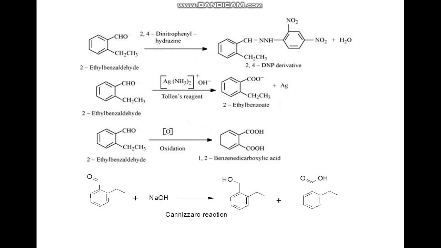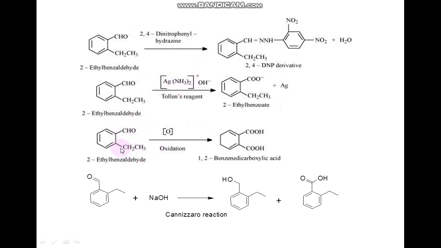Look at this first reaction. The 2-ethyl benzaldehyde will undergo reaction with 2,4-dinitrophenylhydrazine, that is 2,4-DNP. You might have heard about the 2,4-DNP test. Since there is an aldehyde group, that aldehyde group reacts with the 2,4-DNP to form the 2,4-DNP derivative. Second, this 2-ethyl benzaldehyde will reduce Tollens reagent. You can see the reaction here.